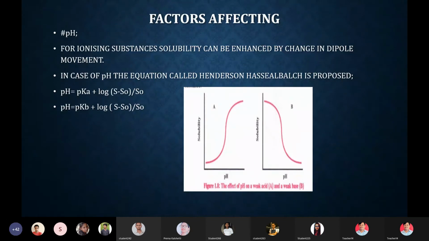That pK value is called the ionization constant, and depending on the ionization constant, the solubility also takes place, because the ionization constant plays an important role. It also affects the whole ADME process, that is absorption, distribution, metabolism, and excretion process.